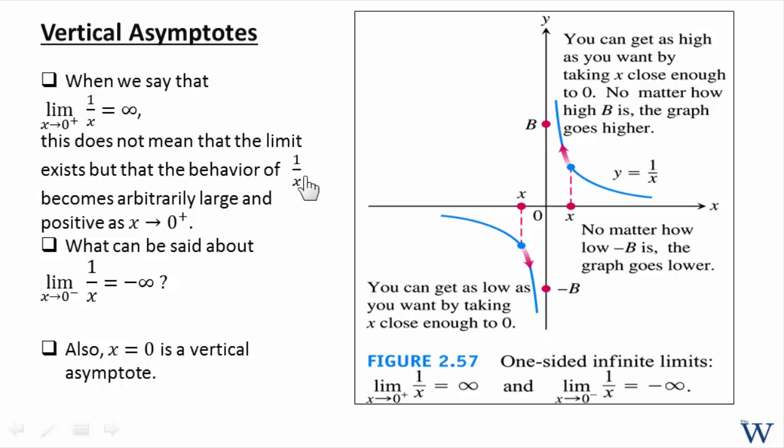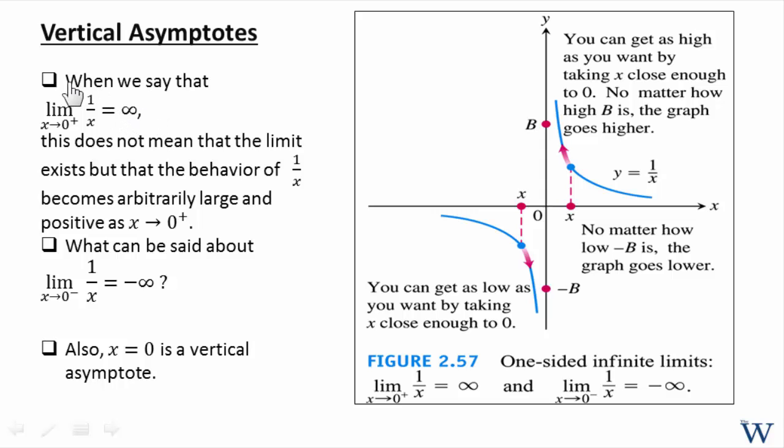So the reciprocal of 0.1 is 10, the reciprocal of 0.01 is 100, the reciprocal of 0.001 is 1000, etc. So you see, as x approaches 0 coming from the right, the reciprocal becomes arbitrarily large.